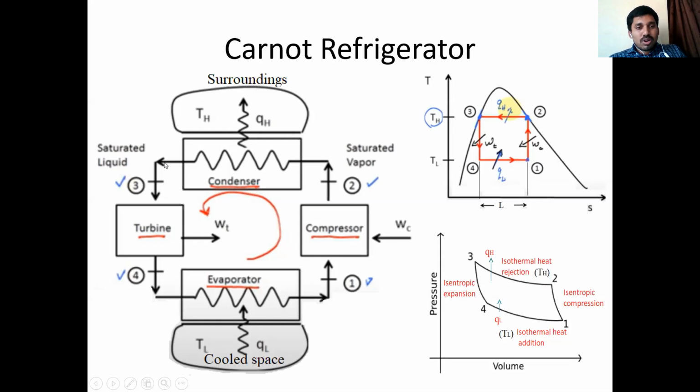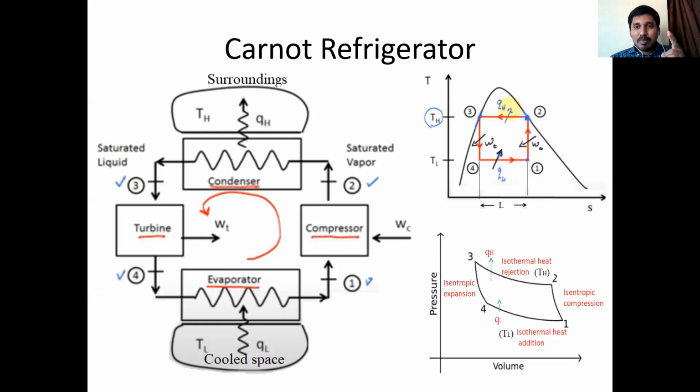Then 3 to 4. After isothermal compression, at the end of the condenser, we see saturated liquid state. Now with this state, that fluid has entered the expander or turbine. Already I told you turbine is an expander where pressure drop takes place. So due to this pressure drop, temperature decreases from TH to TL, the minimum temperature. Finally, at the end of the expansion, we have reached the minimum temperature of the cycle, TL.